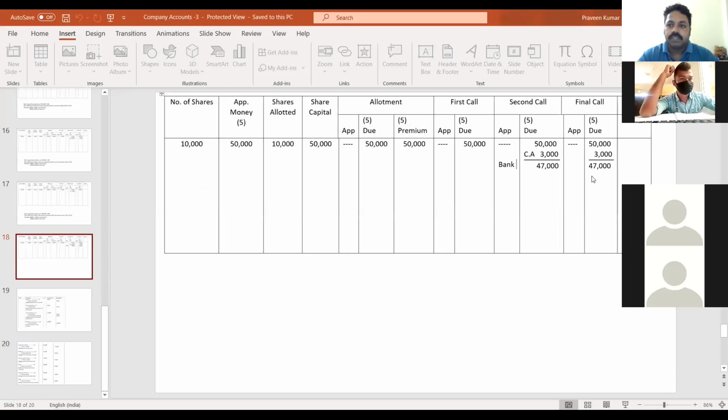Understood. So by seeing here, very easy. See, bank account debit, calls in arrears account debit to share second call. Already CA means calls in arrears. Calls in arrears is 3,000 and 3,000. Bank, I have written, that is 47,000, 47,000. Got it? Understood, or shall I explain once again?